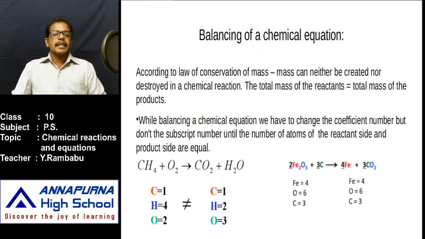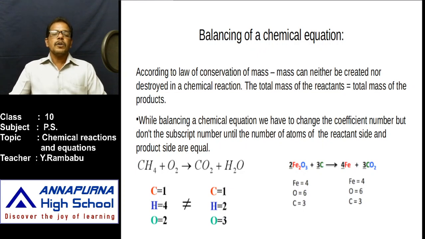Let us observe this reaction of methane with oxygen to form carbon dioxide and water. How many carbon atoms are there on the reactant side and product side? Reactant side 1, product side 1. That means carbon atoms are balanced. Then what about hydrogen atoms? On the reactant side 4, product side 2 only. That means these are not balanced. In the same way, oxygen atoms are also not balanced. That's why it is a skeletal equation.